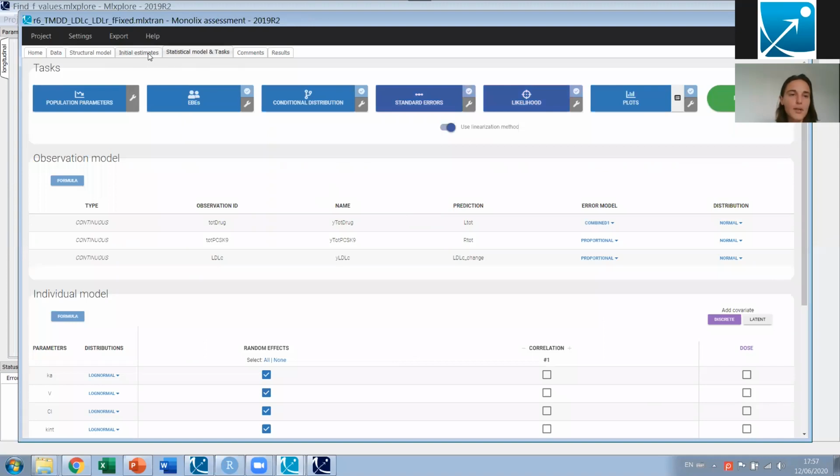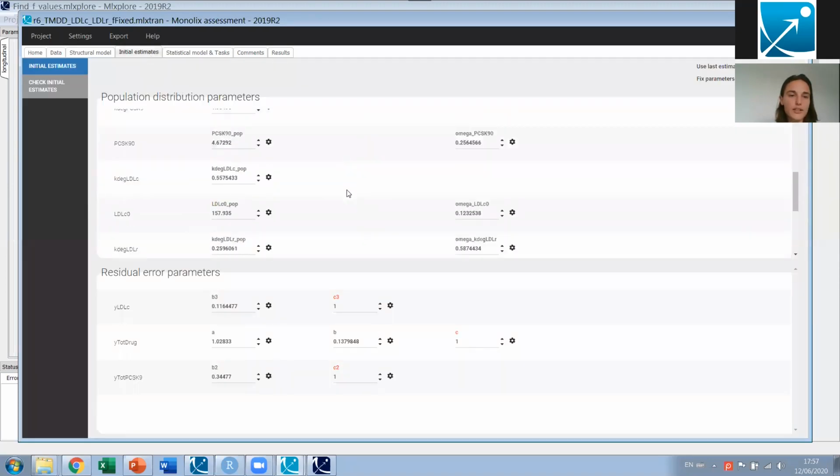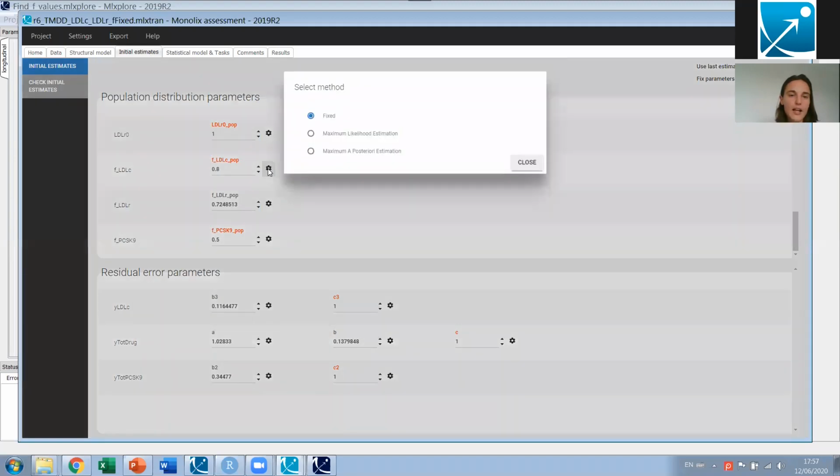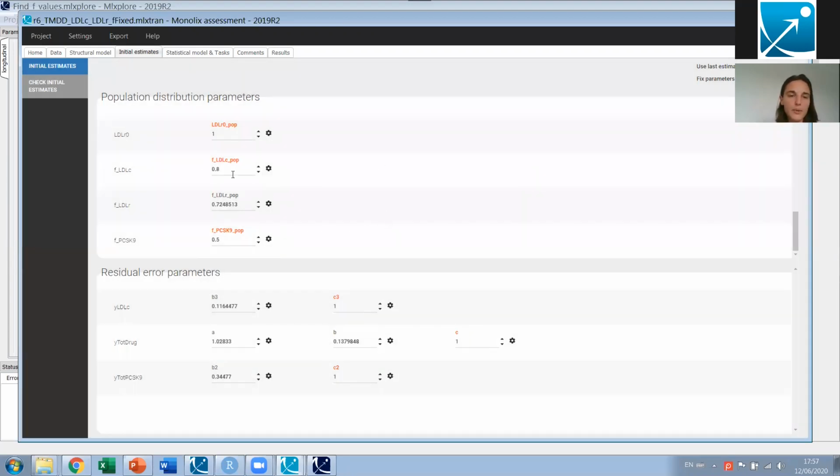To fix a parameter, it's pretty simple. You just go here in the initial parameter values, click on the small icon here, and select fixed. And that's it. Then instead of being estimated, it will be fixed. And that's what I have done for the two F parameters.